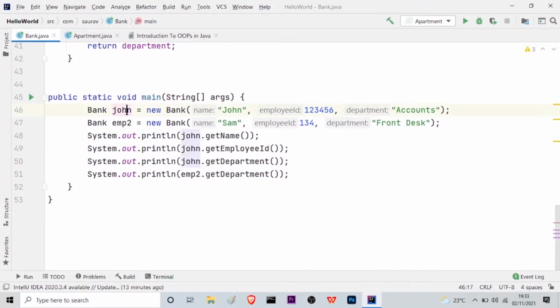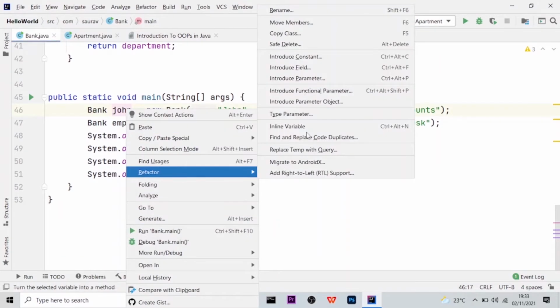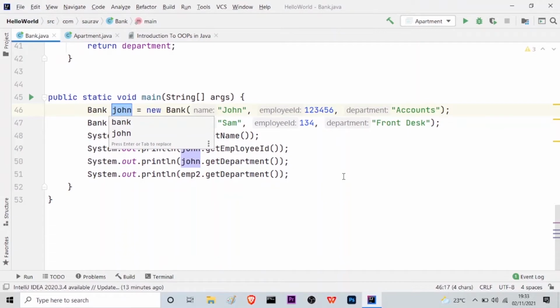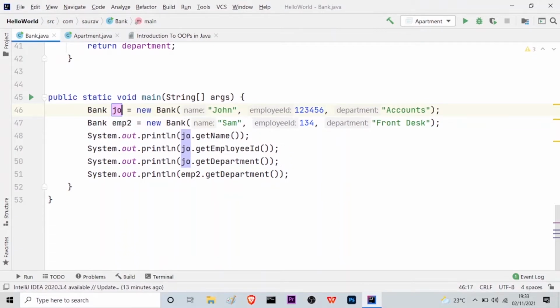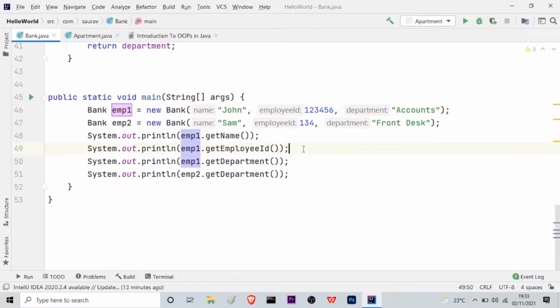Right click, refactor. And here, if I remove this name, it will be removed everywhere. As you can see here, wherever in my program I have the same data, it will be changed. So you don't have to do it repeatedly. It is a very good feature in IntelliJ IDEA. So what I will type is EMP1. It looks like a very good name because it says that this is my first employee.